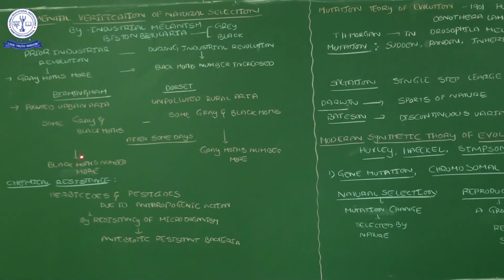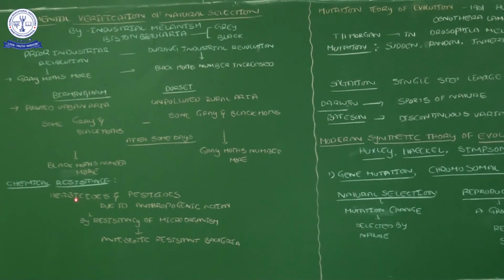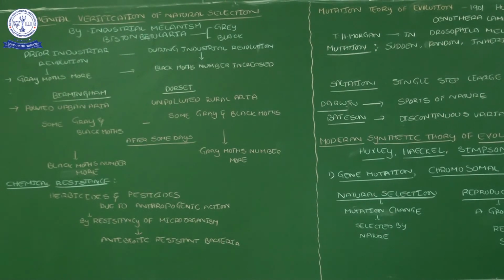So for getting more food resources we want to use some herbicides and pesticides. Now farmers are using herbicides and pesticides. Herbicides means weedicides. Pests will be eradicated. Once upon a time, when they used herbicides and pesticides on the paddy fields, the insects that damage our crop, such pests and weeds, were eradicated by these crop protection chemicals.